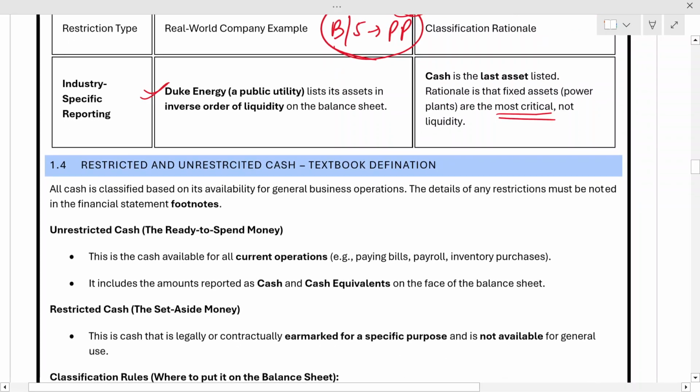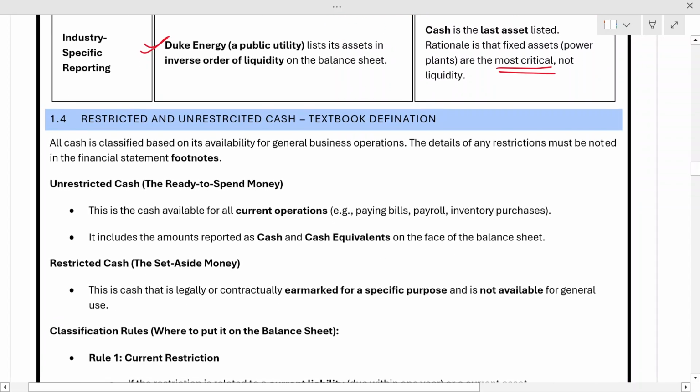Now let's see the textbook definition for restricted and unrestricted cash. Basically, cash is classified based on its availability for general business operations. The details of any restrictions must be noted in the financial statement footnote. So when the annual report is prepared for the company, the details are written there. There may be unrestricted cash, which is ready-to-spend money. This cash is available for current operations, like paying bills, payroll, inventory, etc. And this unrestricted cash includes cash and cash equivalents, which you know already.